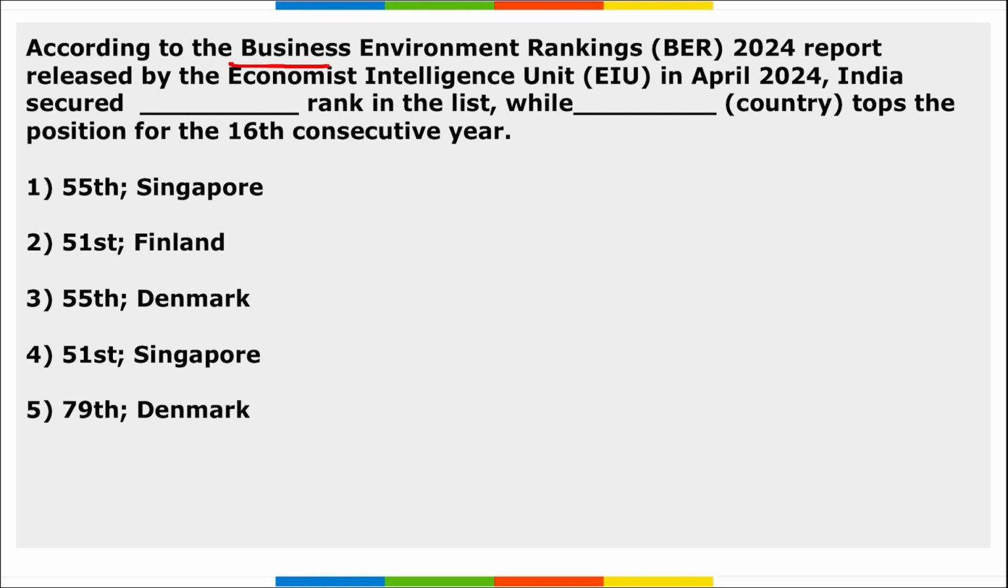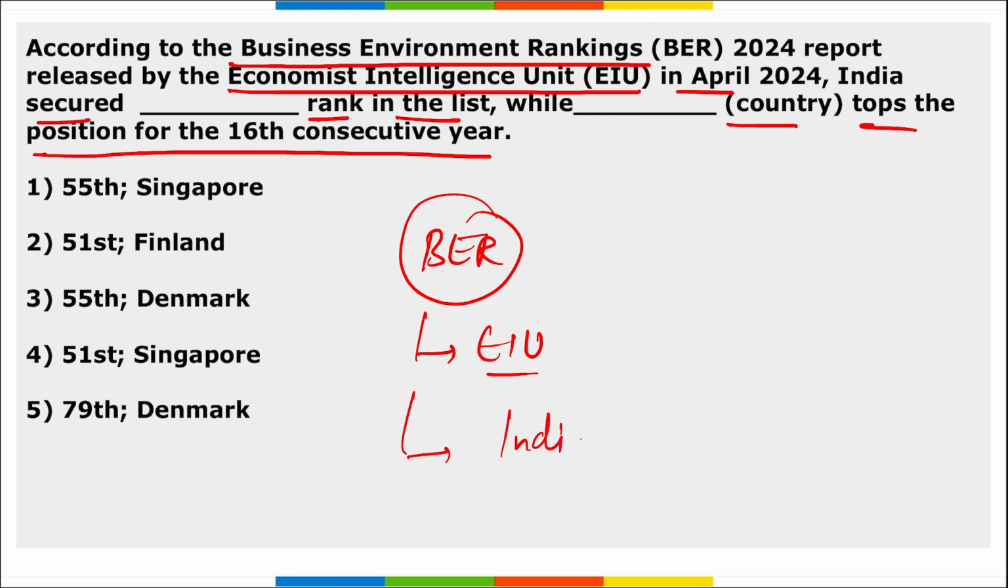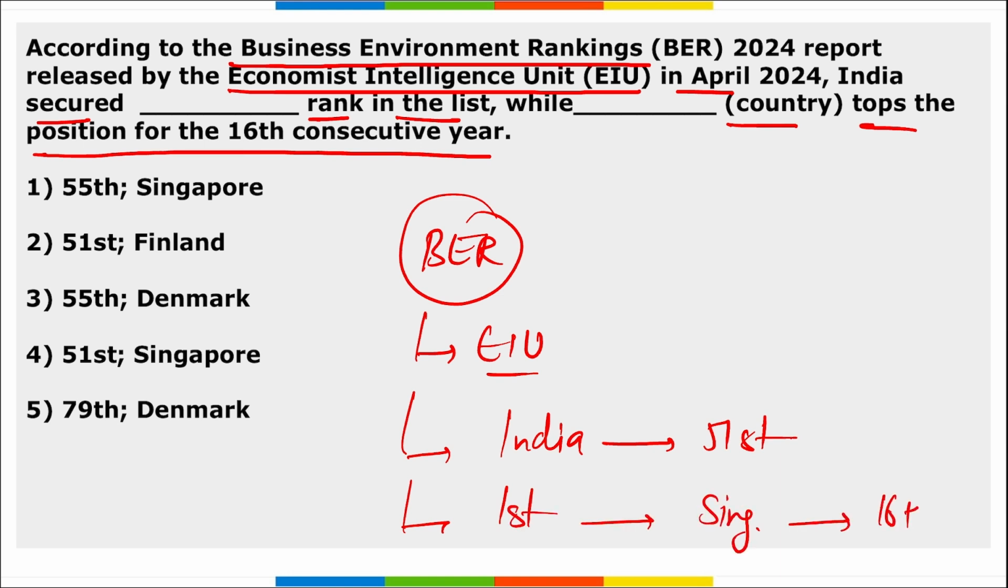Next, according to the Business Environment Ranking 2024 report released by the Economist Intelligence Unit in April, India secured dash rank in the list, while dash country has topped the position for the 16th consecutive time. So, if we are talking about the Business Environment Ranking report released by EIU, the Economist Intelligence Unit, India secured the 51st position. And which country secured the top position here? It is Singapore, and Singapore secured this position for the 16th time in a row.